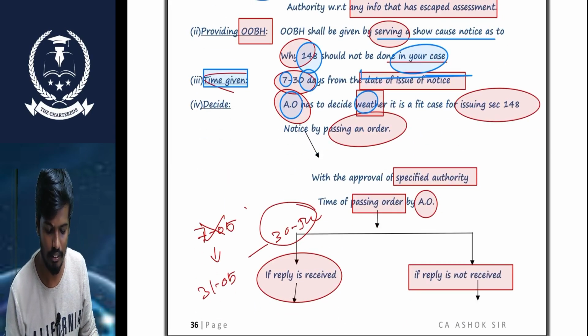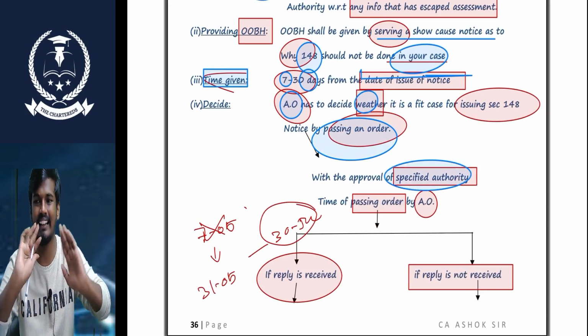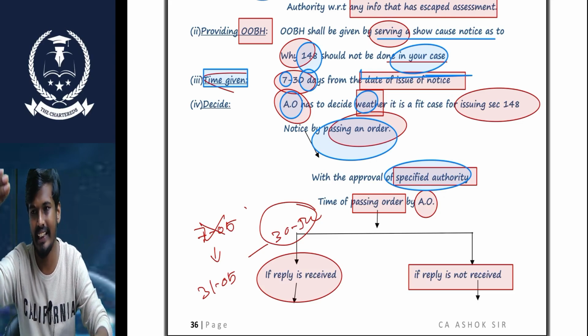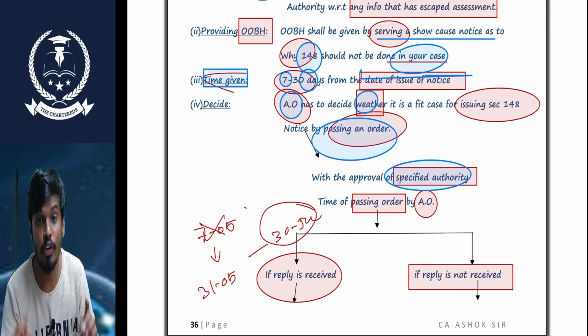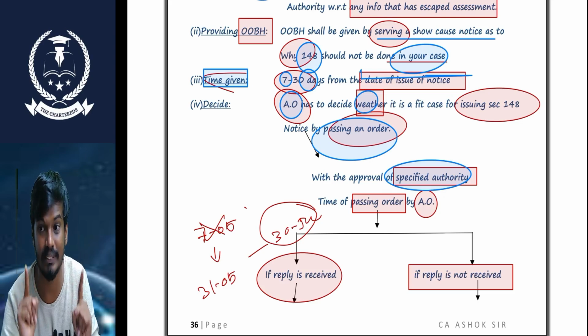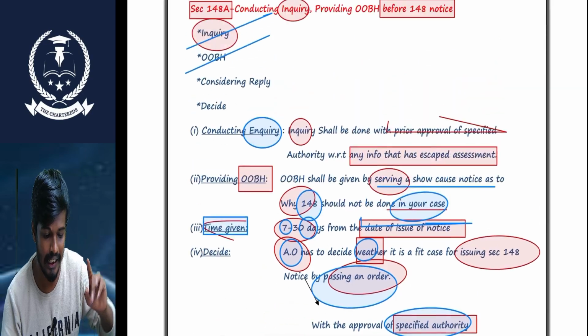Before passing the order, the notice is to be passed with the approval of the specified authority. After that, the AO decides whether the case is fit for 148 or not. So before passing the order, I need to take the approval from the specified authority. Again, I go through it, sir.